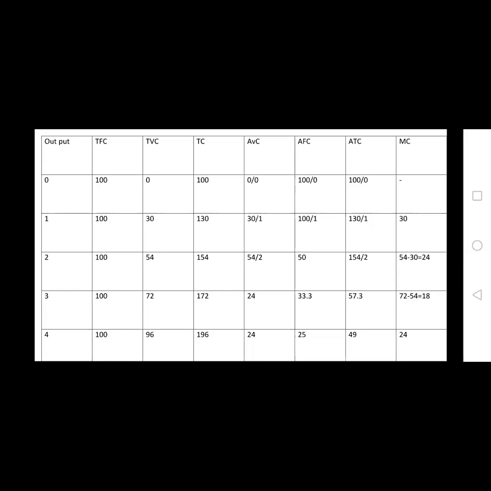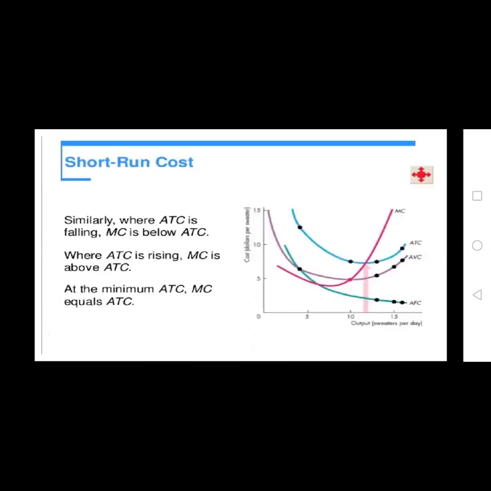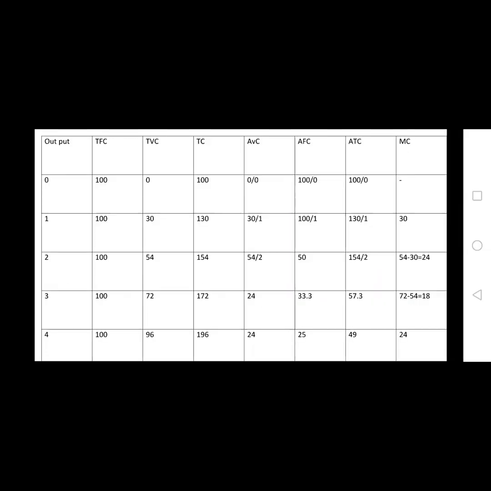And the last one, marginal cost. Without output there is no marginal cost. For zero output the marginal cost is nil. If you produce 1 unit of output, the marginal cost is 30 rupees. If you produce additional units of output, the marginal cost is 54 as total variable cost minus 30, that is 24. Like that, 72 minus 54 is 18, and 96 minus 72 is 24.